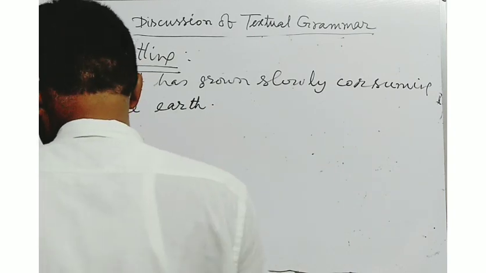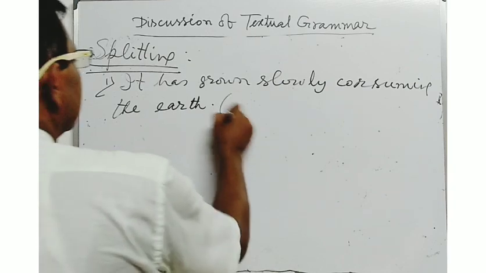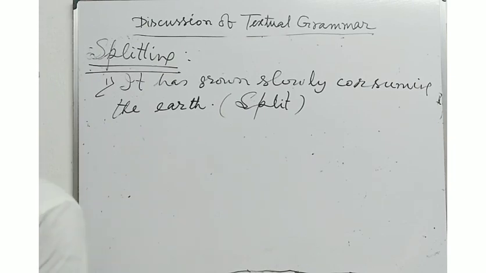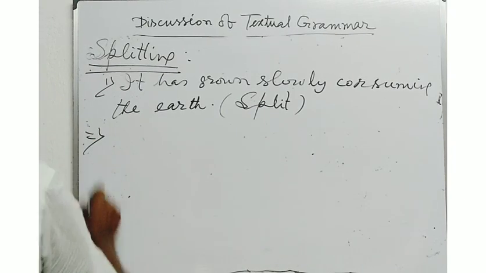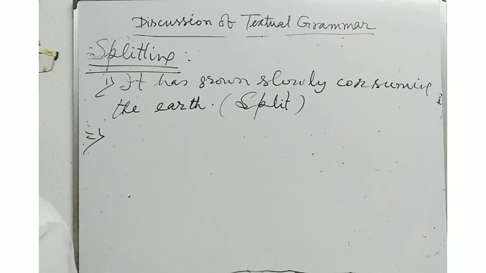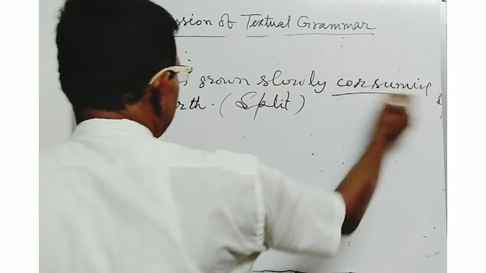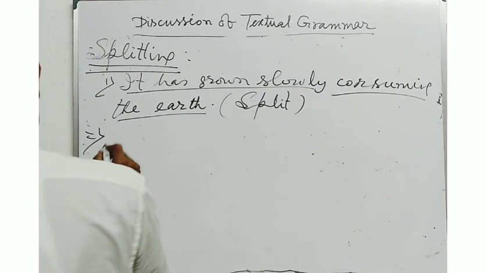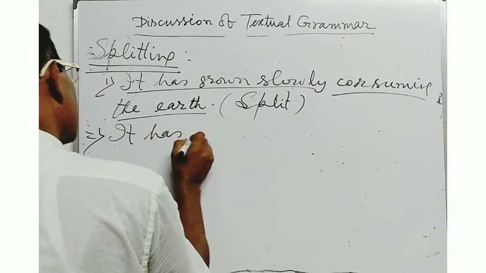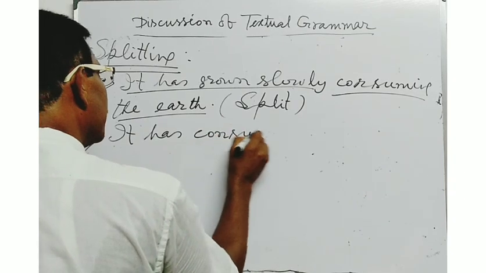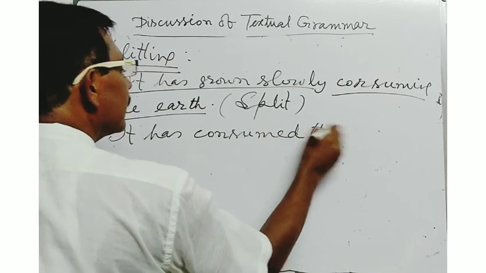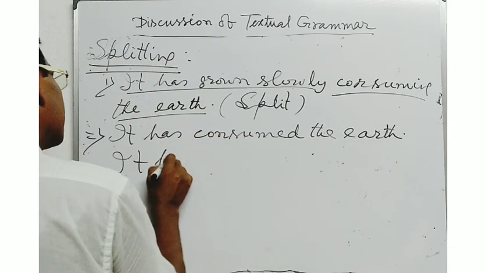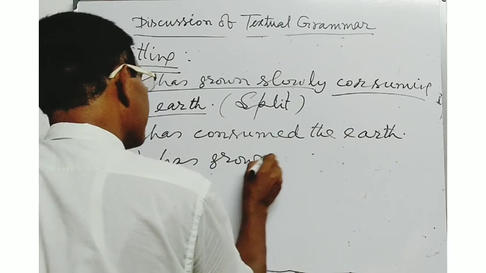If the sentence is given and you will have to split it, you will have to write the answer in this way. It has consumed the earth. It has grown slowly. It has consumed, C-O-N-S-U-M-E-D, consumed the earth. It has grown slowly.